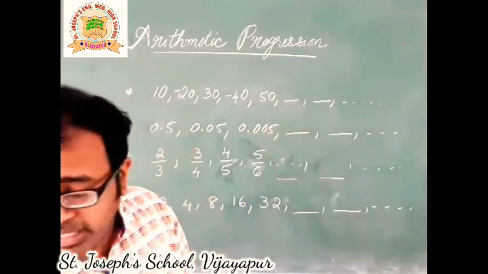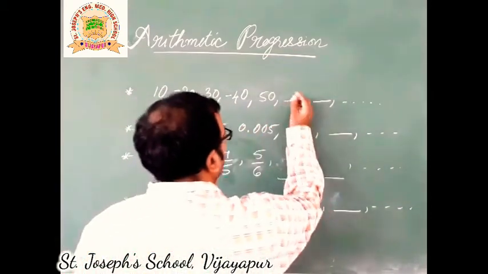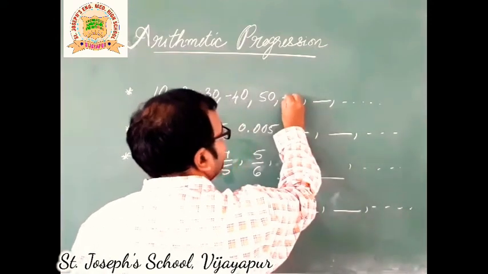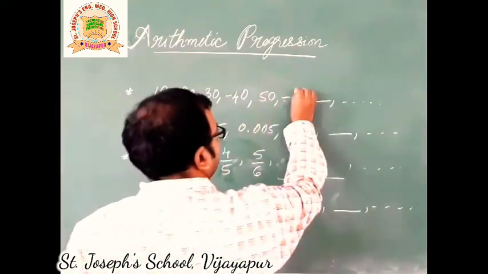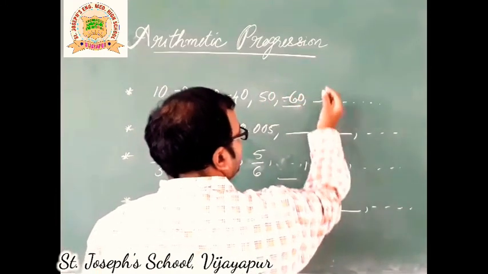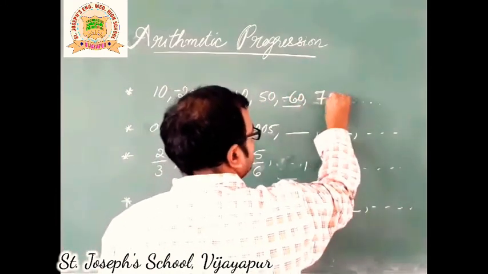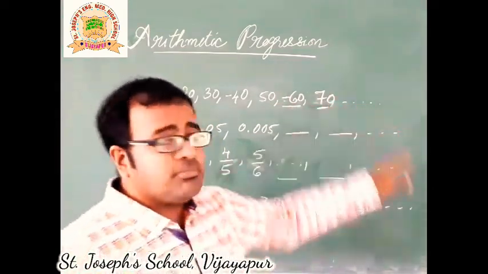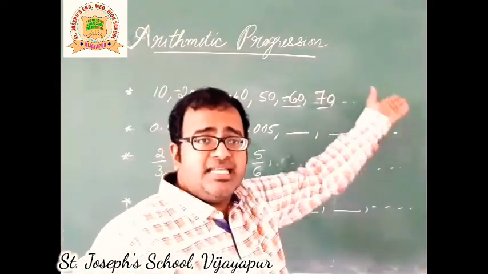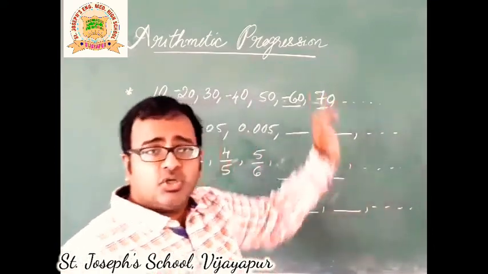Obviously, the next one should be negative. So, here we go. The next one is minus 40, 50, 60. And the next one is 70, but with a positive sign. So, the next numbers, you may guess, are -80, +90, and it goes on.